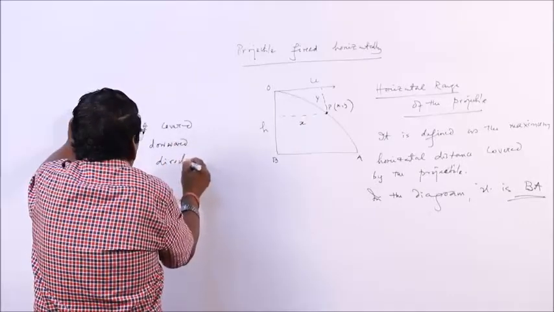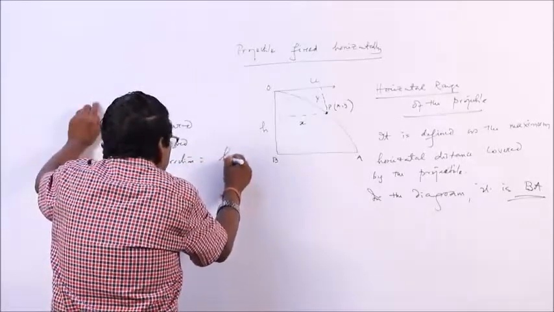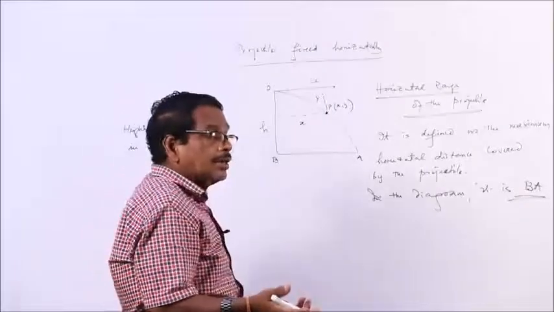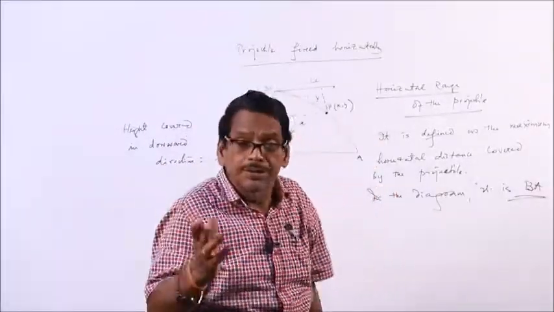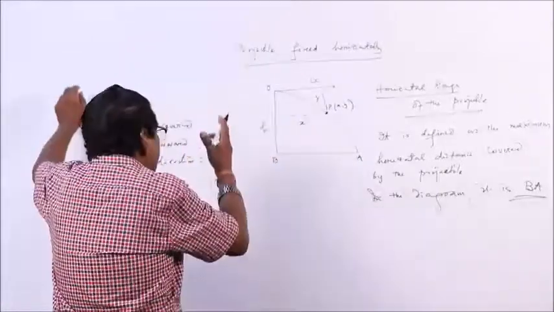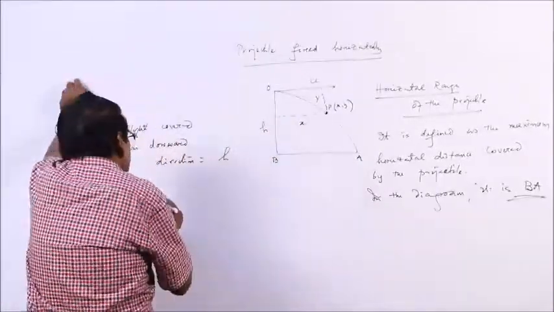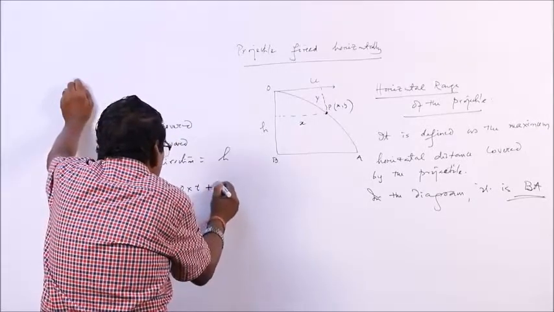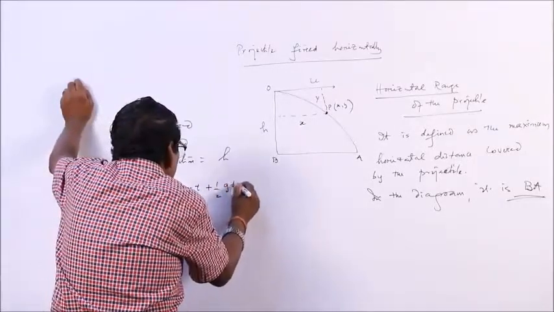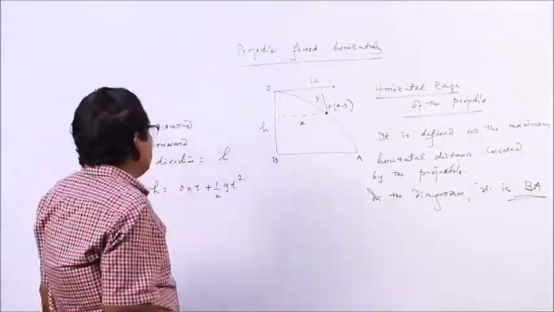How is this height covered? This height is covered by g only. Which formula will apply? h is equal to 0 into t plus half g t square.